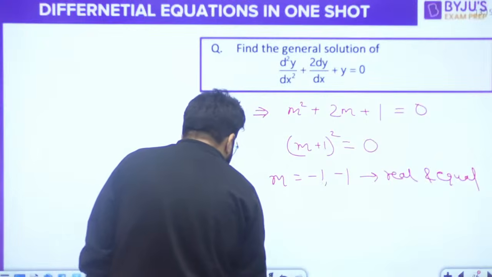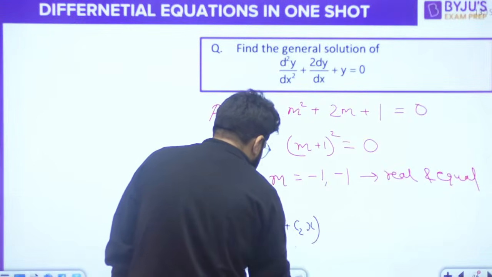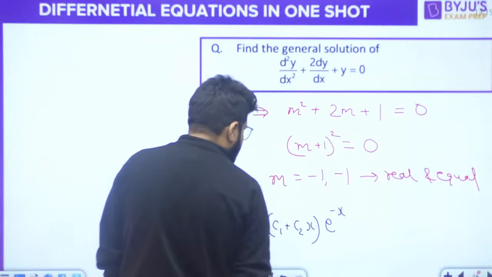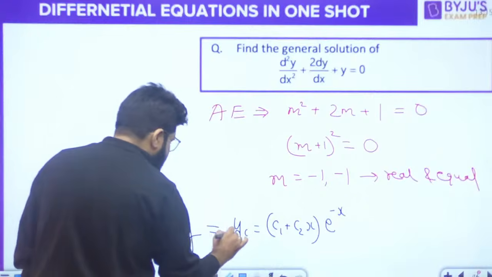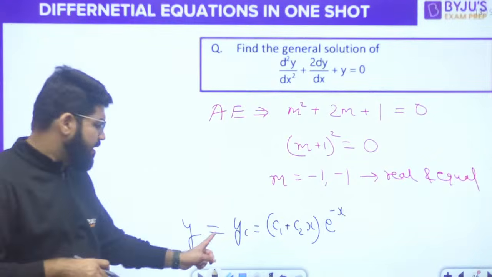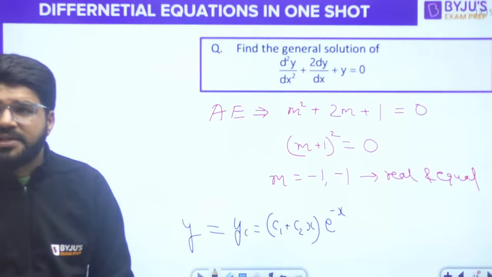So what is the complementary function? The complementary function is (c1 + c2x) e^(mx), which is (c1 + c2x) e^(-x), and that itself is the general solution. If there is PI, the general solution will be CF plus PI, but here it is only equal to the CF. The answer is (c1 + c2x) e^(-x).